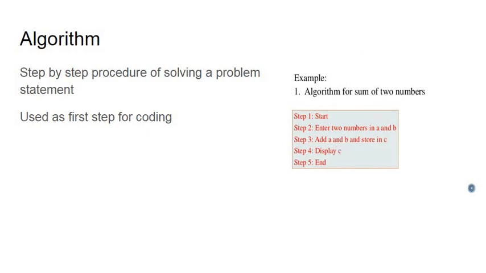Here is an example: an algorithm for the sum of two numbers. Step 1, it will start. Step 2, it will ask for the input A and B, two numbers. Step 3, it will add A and B and store in C. Step 4, it will display C. And step 5, it will end the algorithm. So this is an algorithm used for summing two numbers.